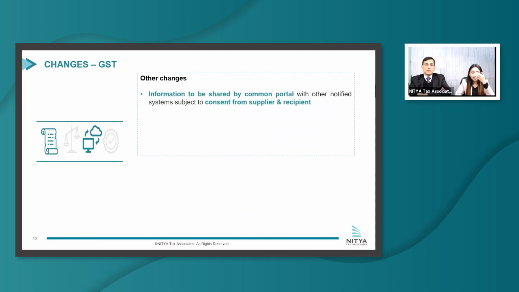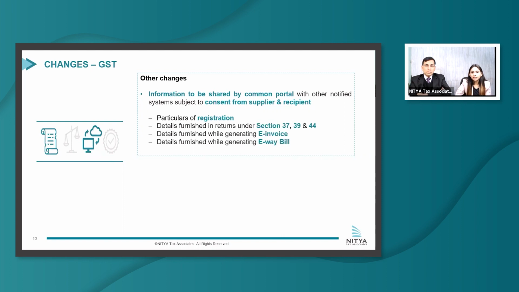Moving to another change, a specific provision has been introduced in the GST Act, which states that the common portal can share information to certain notified systems, and this will be subject to receipt of consent from the supplier and recipient. So this information includes particulars which are furnished during obtaining registration, or the details which are furnished in returns, or while generating e-invoice, or while generating e-bill.